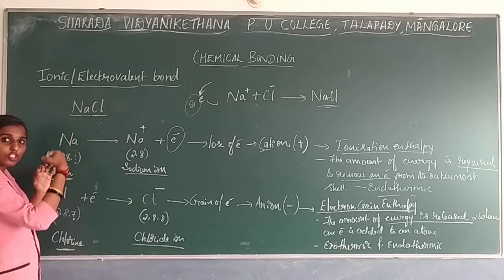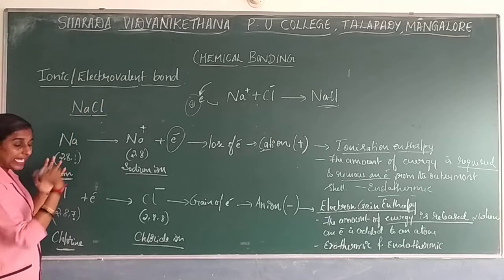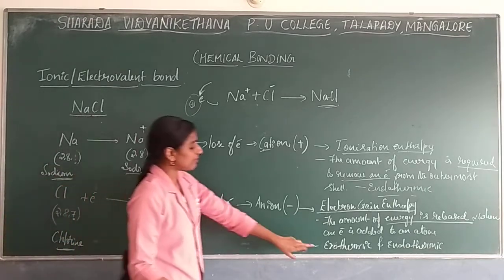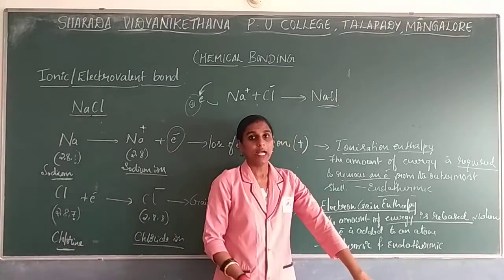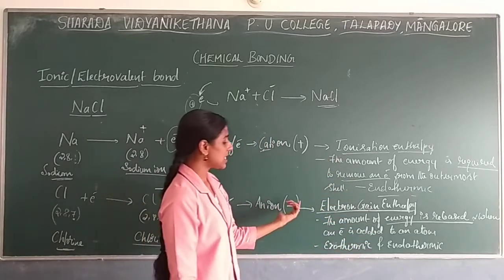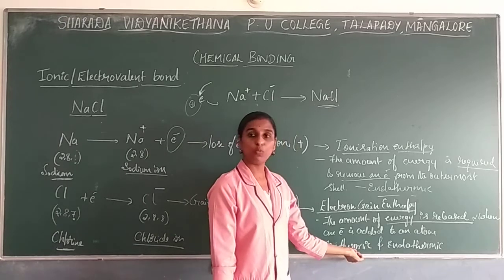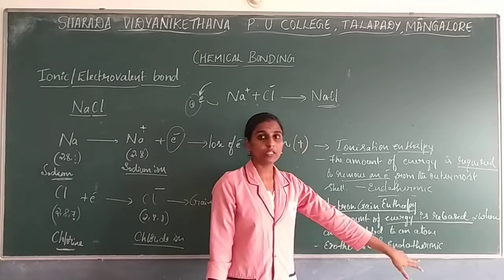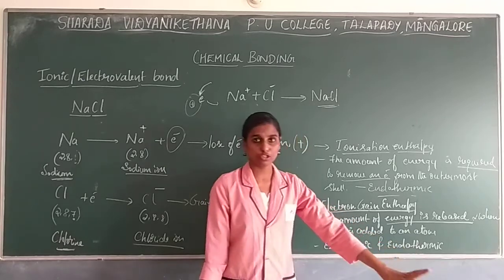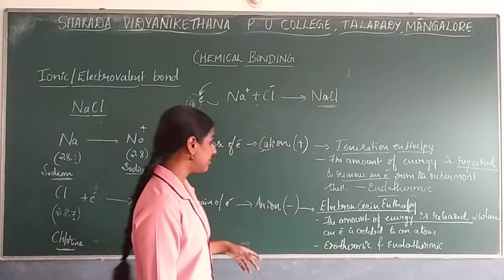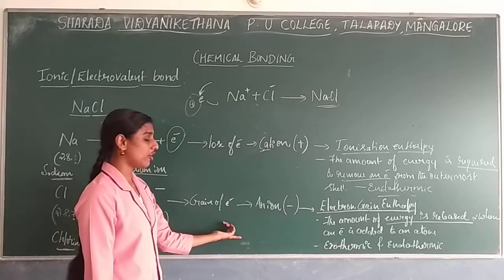By using energy, the electron is entering. And when it is entering, by that time some amount of energy is also released, so it will be considered as exothermic. So it is possible that whenever the formation of ion takes place, the energy that is released will be considered as exothermic. And it is also possible to show an endothermic reaction, in the sense the amount of energy is utilized also. Okay, so sometimes this reaction, anionic formation.